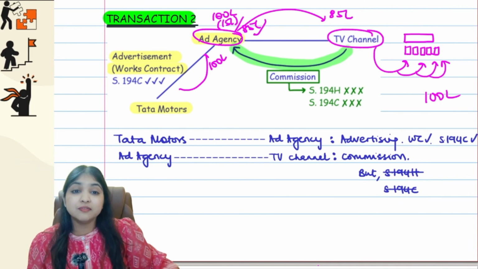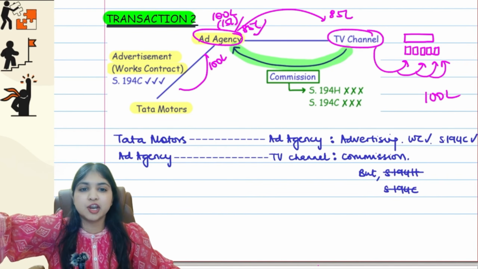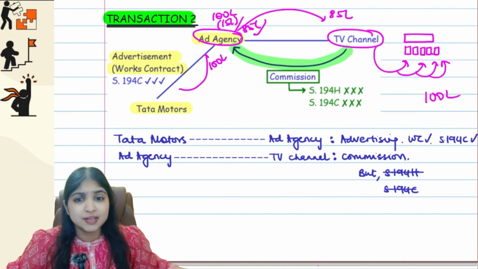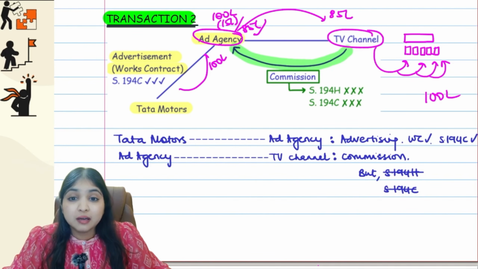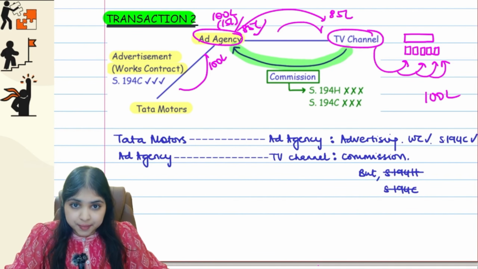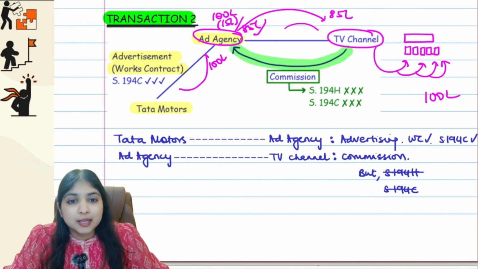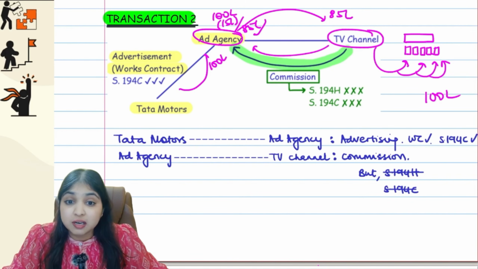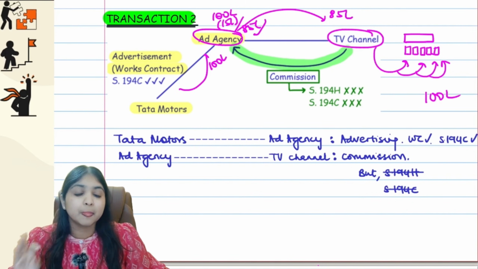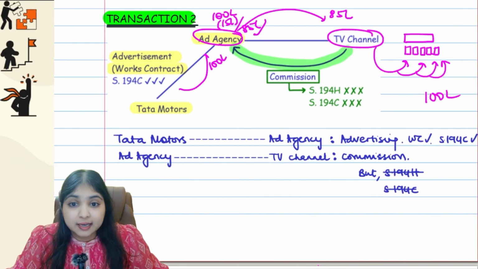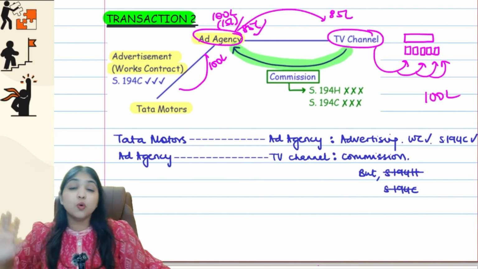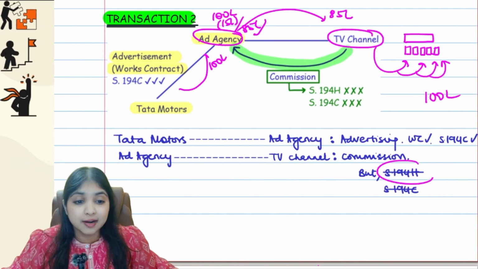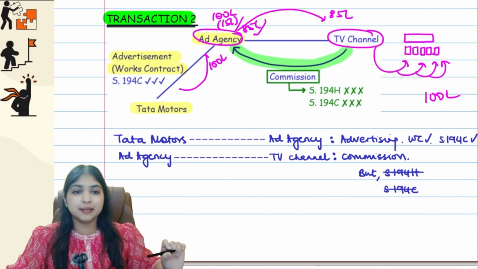It will be as if the ad agency has given 100 lakh to the channel and got 15 lakh commission. 15 lakhs will still be the commission in this case. So whatever be the commission, whether the ad agency deducts the commission and pays the TV channel, or they pay the whole 100 lakh and then the TV channel pays commission to them, whatever it may be, on that commission relating to the ads between TV channel and ad agency, no section TDS will apply. Neither 194H will apply nor 194C will apply.